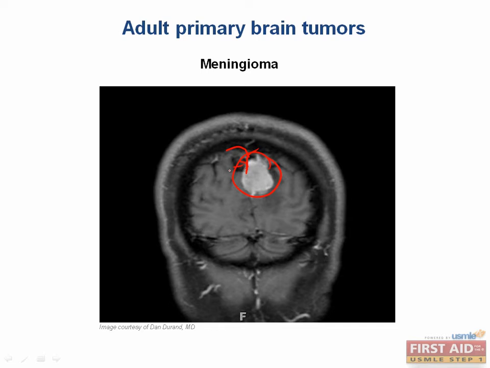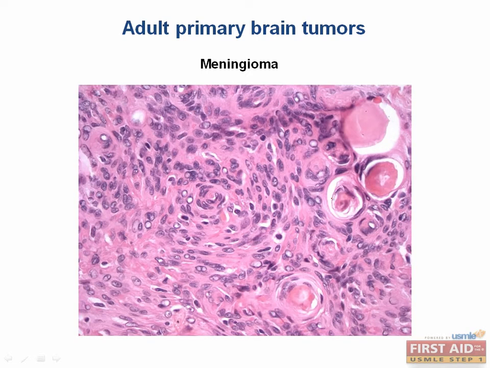Another common place where you will see meningiomas are the meninges overlying the hemispheres, as well as the parasagittal regions. Histologically, meningioma cells are relatively uniform and they form whorls and psammoma bodies. The treatment is with surgical resection.